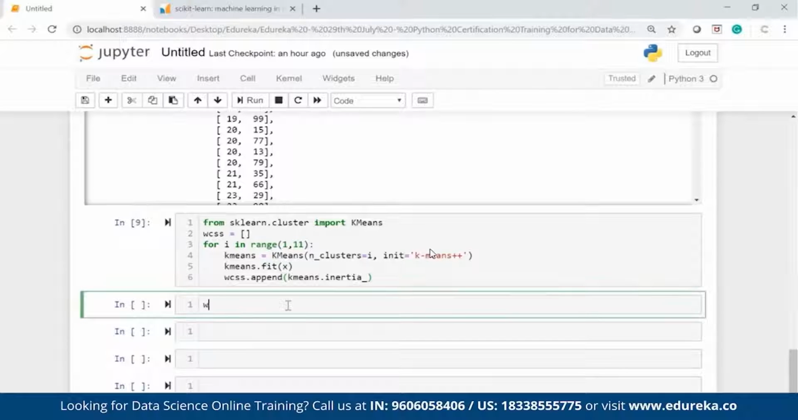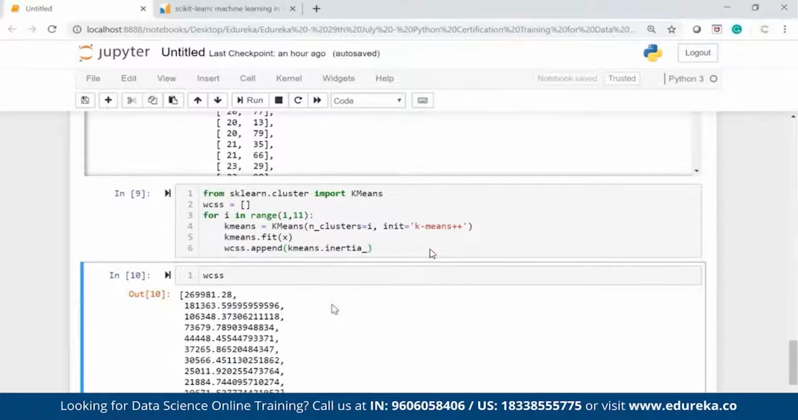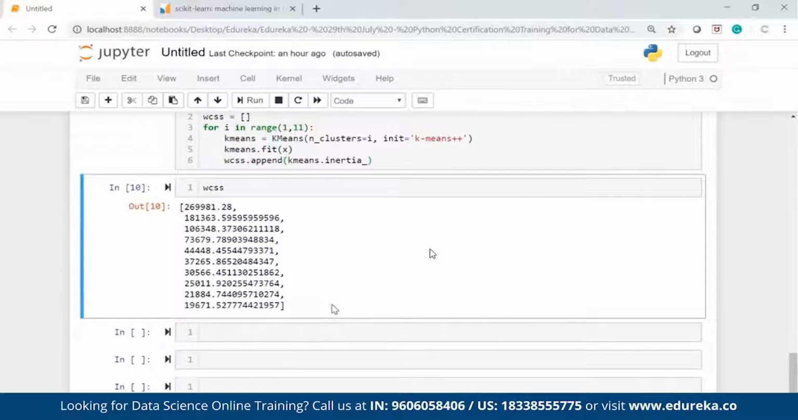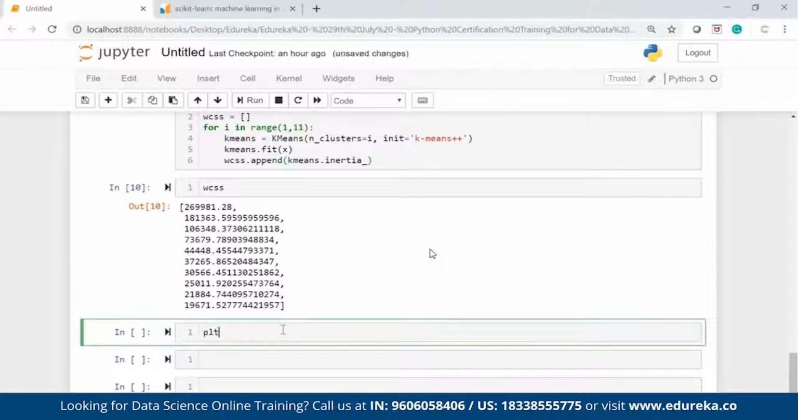I will get this inertia. And if I check my WCSS, you see I'm getting some set of numbers. Now this is the Euclidean distance with one cluster, this is the Euclidean distance with two clusters, with three clusters this, with 10 clusters this. So basically the Euclidean distance is reducing. But with these numbers, I will not be able to find it properly. I have to create a chart. So what I will do, I will create a chart, plt.plot(range(1, 11), wcss).